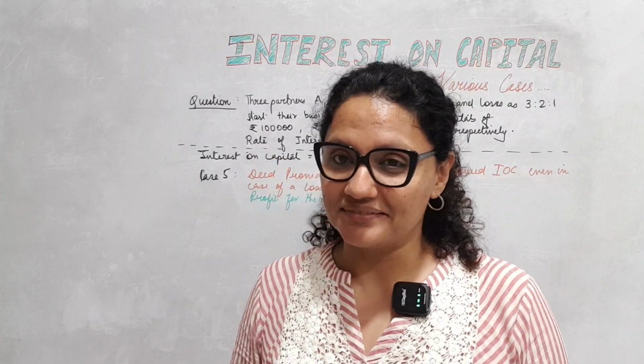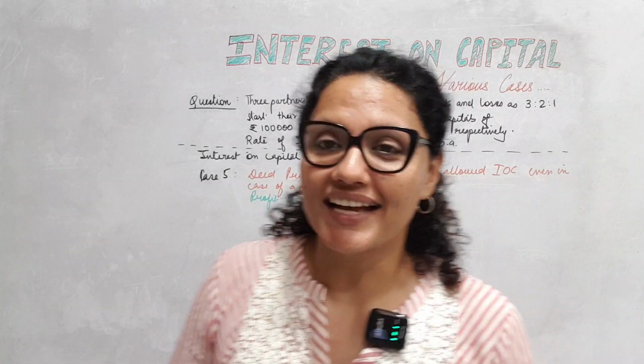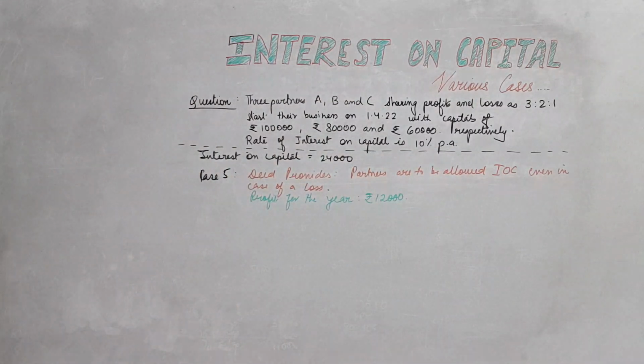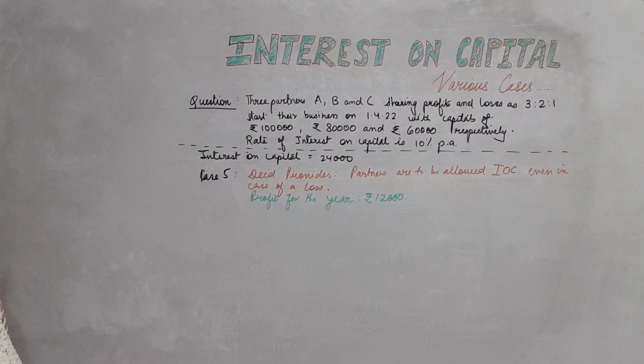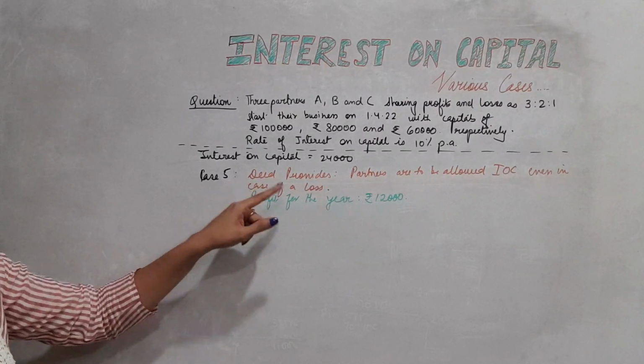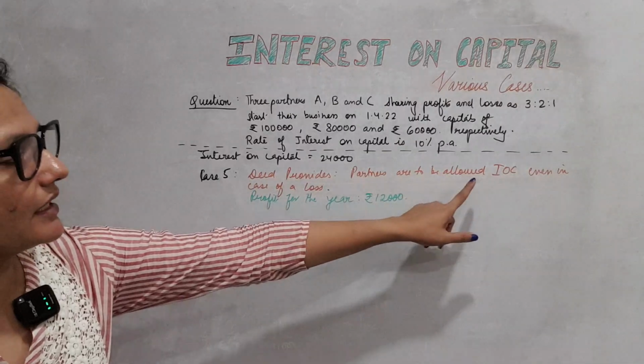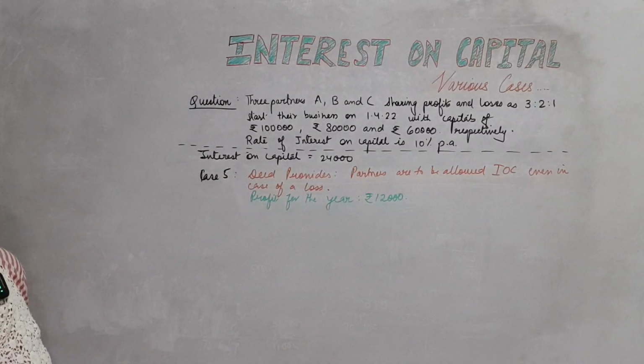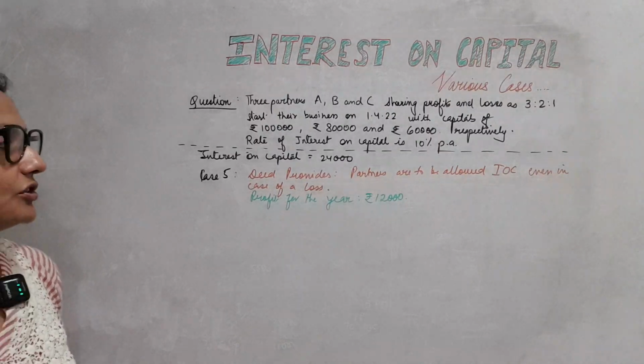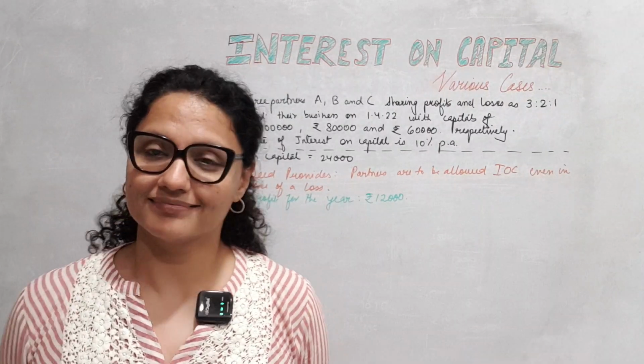Loss can also happen, right? But before that, we move to case 5, which says we tweak the sum a little. Deed provides, which deed? The partnership deed. The partners have agreed that partners are to be allowed IOC even in case of a loss. Okay, that means IOC is now a charge against profit.